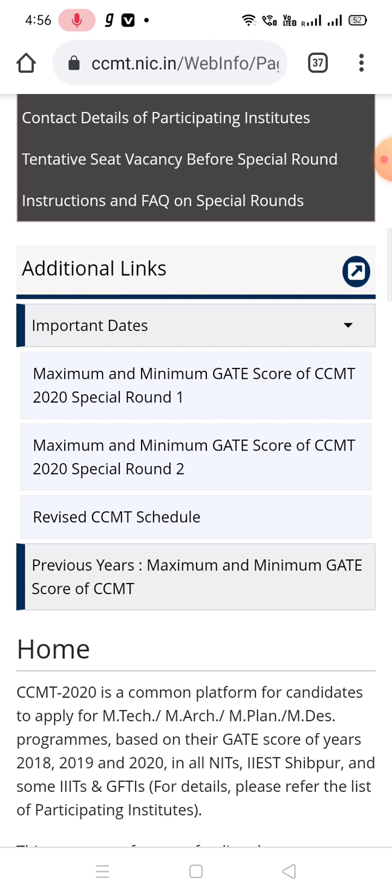If you choose the float option, that means upgradation. Whatever offer you have got will remain, and in the next round you can get a better option, that is float. And another option is slide. Slide means suppose you have got a subject in NIT Allahabad, and suppose this is your choice number 10.